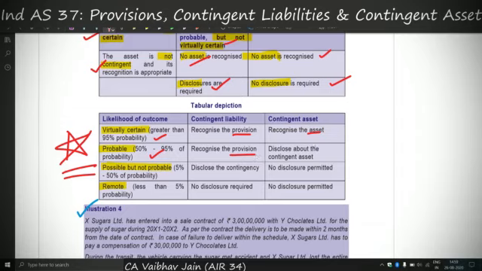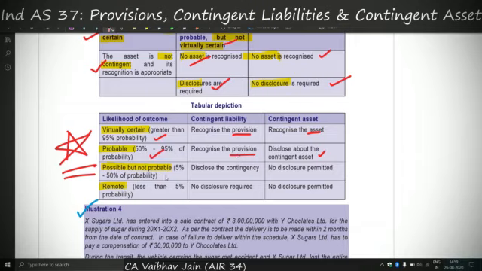But in case of contingent asset and contingent liability, no word of probable was used, and therefore we only disclose the contingent asset. See, when I talk about the credit side, we have provisions, we have contingent liabilities. But when I talk of the debit side, we have contingent asset but nothing contrasting to the provision part. So in that case we have only actual asset, and for actual asset we do not see the probability part, we only see the virtually certain part. And therefore in case it is probable, then we only have the contingent asset and no actual asset, as compared to the credit side where we have the provision and not the contingent liability.